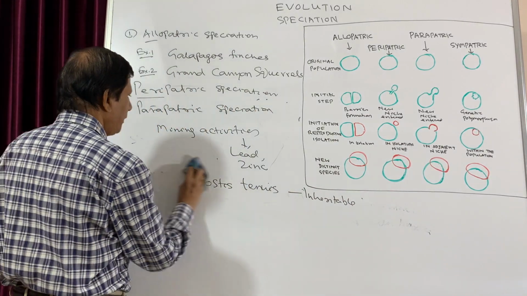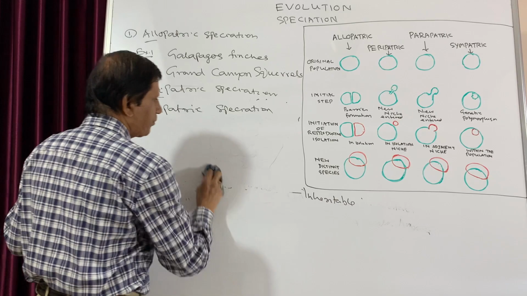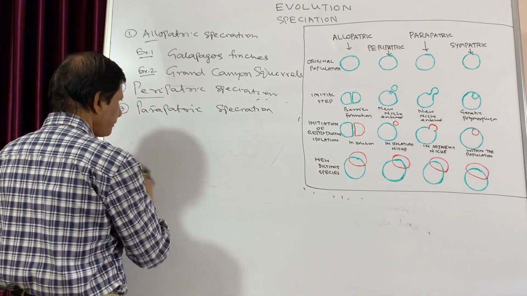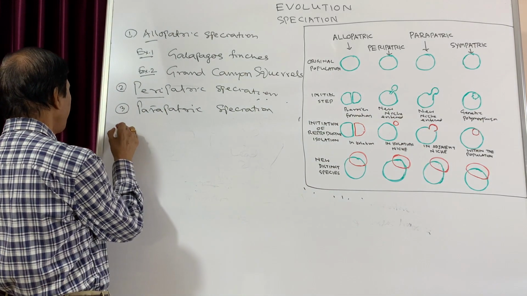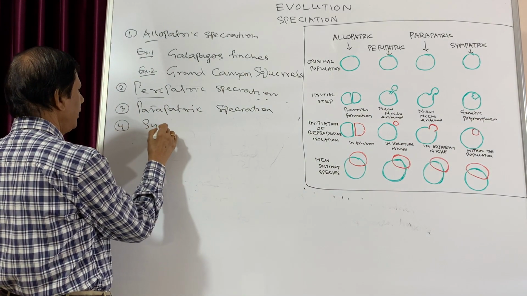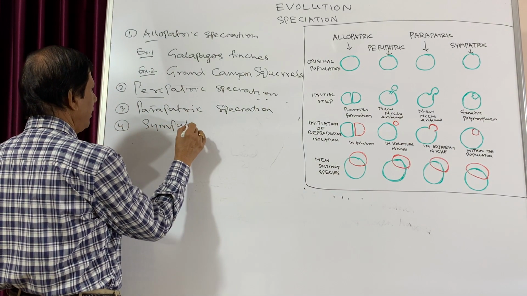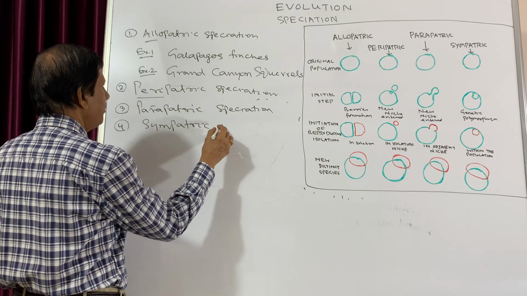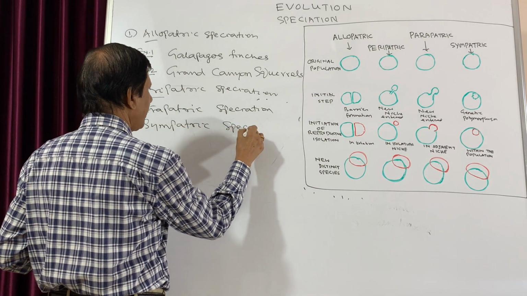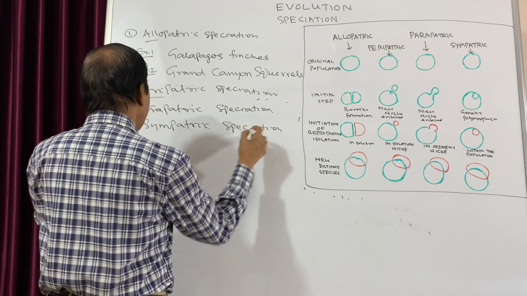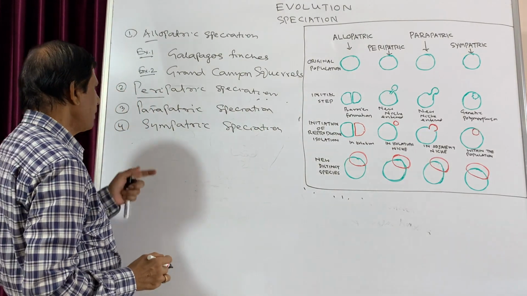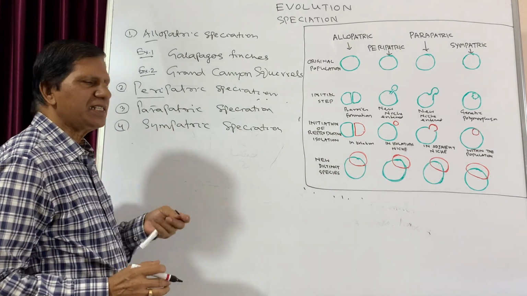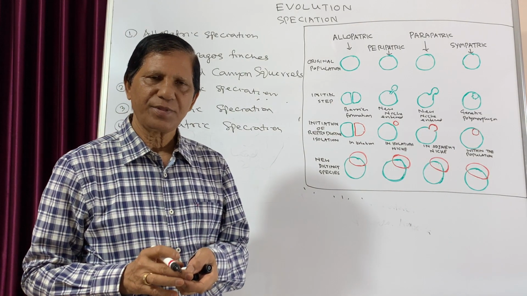Now come to the fourth type of speciation. The fourth type is sympatric speciation, and sympatric speciation is in the same geographical area.